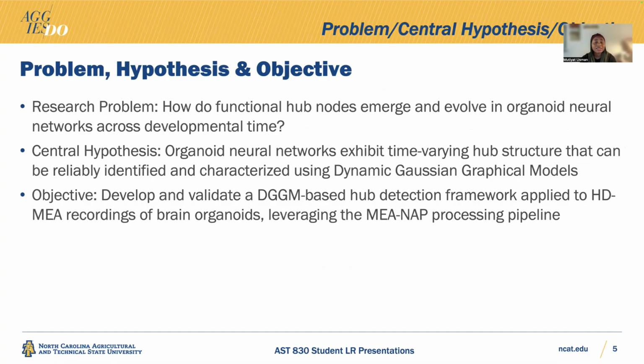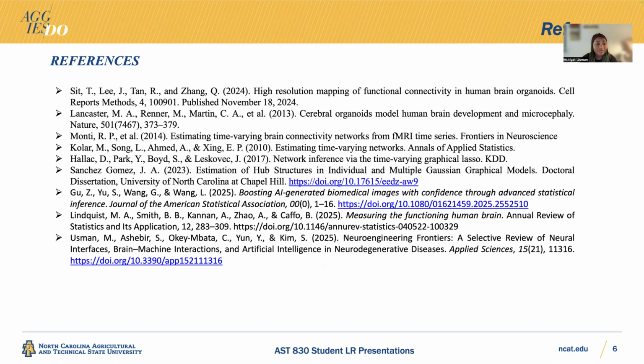Now, the problem and hypothesis that we formulated from this rigorous literature review is: how can we functionally identify hub nodes, and how do they evolve in organoid neural networks across different developmental times? Our central hypothesis is that organoid neural networks naturally exhibit a time-varying hub structure that can be reliably identified and characterized using our DGGM. The main objective is to develop and validate a DGGM-based hub detection framework, which we will apply to high-dimensional microelectrode array recordings of brain organoids, leveraging the CITETOL paper's preprocessing pipeline. So here are my references.